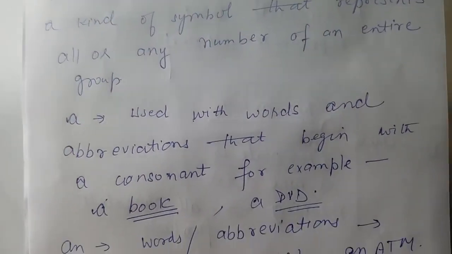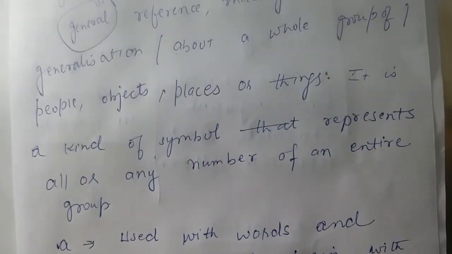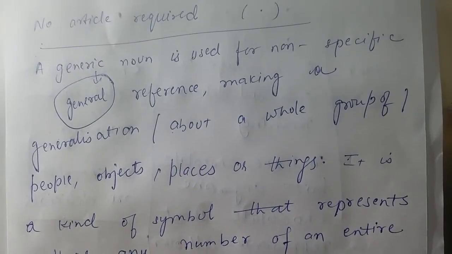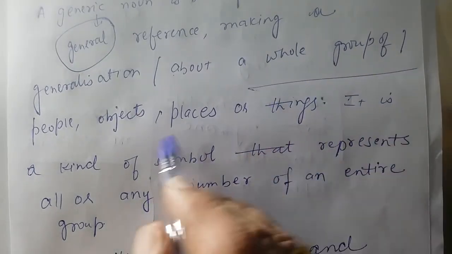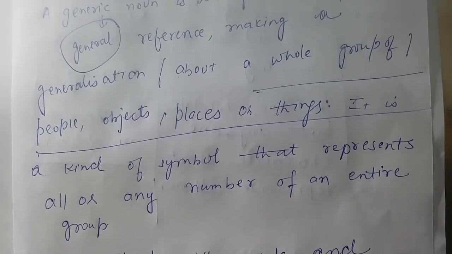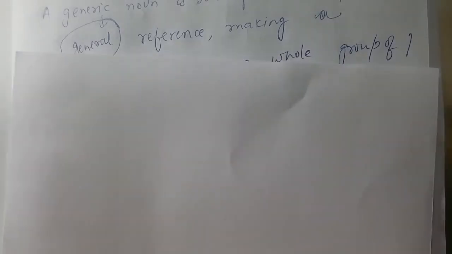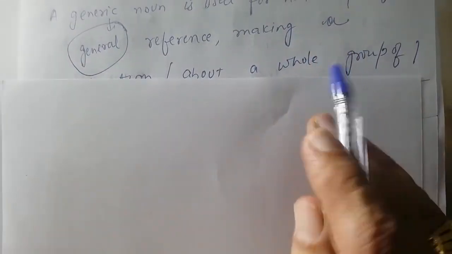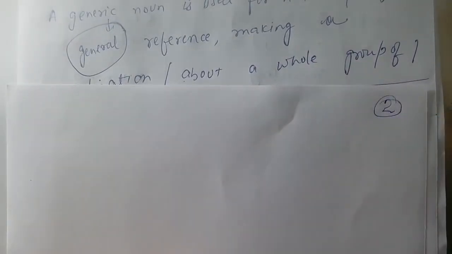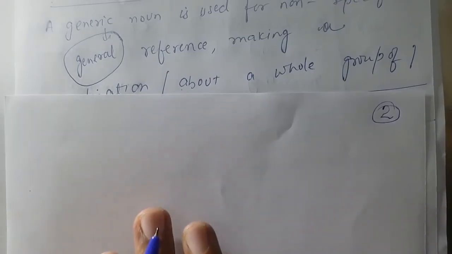Just check the line, check the word here, right? What's the definition of generic? It is representing the whole group of people. These are the technical issues on which IELTS is based, and we have to work on these issues, right? Now next is page number 2, because these issues are a must to understand to get the band. Remember this one, okay?